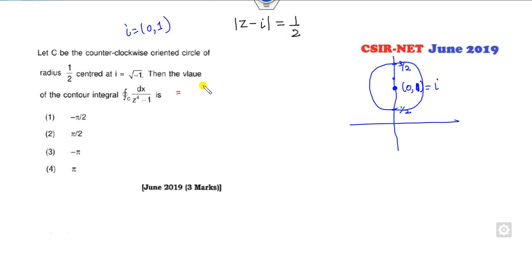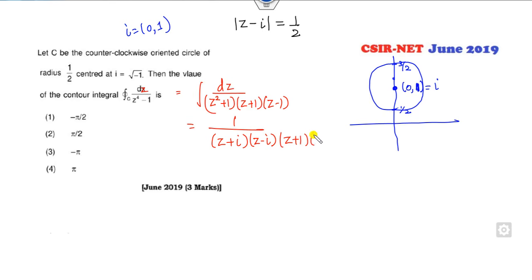Then the value of this integration, dz, it's my z. I can factorize it. It's z square plus 1. It is z plus 1, z minus 1, because it's a complex number. So I can factorize over the complex here: z plus iota, z minus iota, z plus 1, z minus 1. So look at that. This value is z equal to 1. Z is 1, where does it lie? Here, because 1 comma 0. Real part is 1, imaginary is 0. So it lies outside. Minus 1 here lies outside. Plus iota is here. So it is fine. It is minus iota. So minus iota is here, which lies outside.